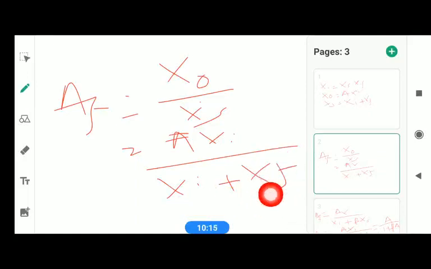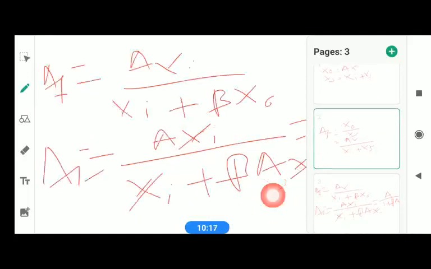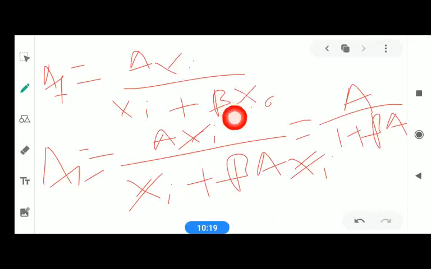We replace XF with beta X0, and X0 with A Xi, which is there in equation 10.1.